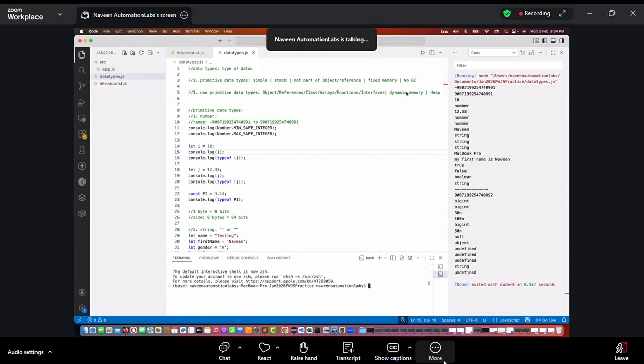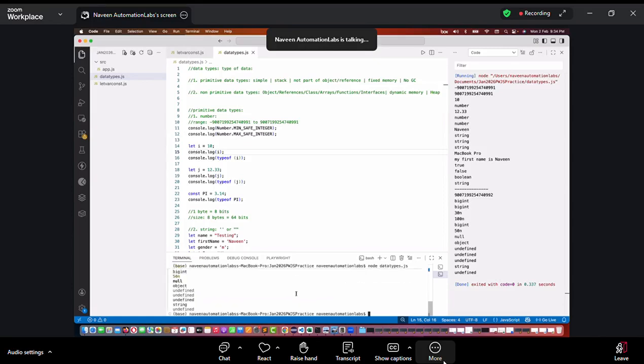And then I have to take the help from where? I have to take the help from node. So in that case, I simply say node. What is the folder name? Folder name is src. Which file do you want to run? Data types. Sorry, data types is directly available. See, I'm writing datatypes.js. So with the help of node, we run it, and then here we are getting the output.